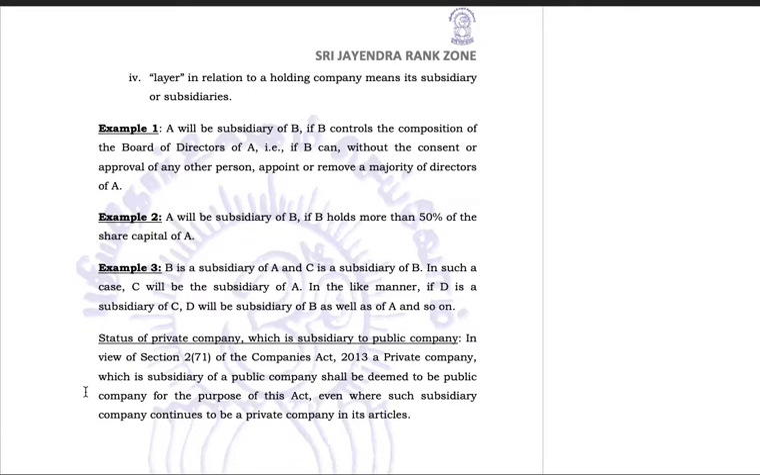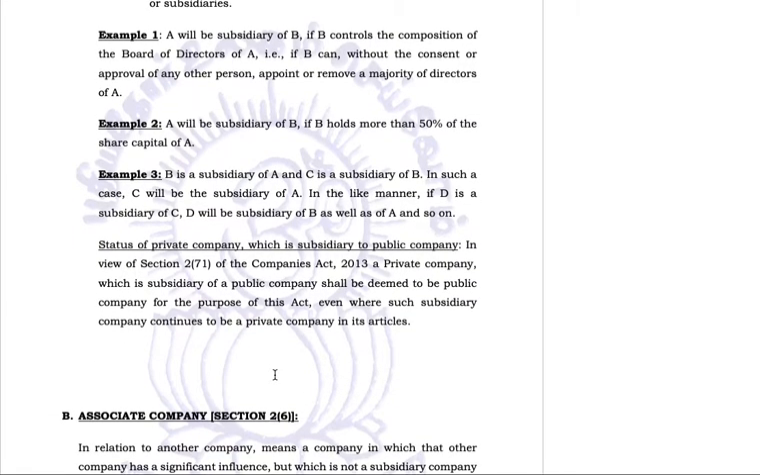In view of section so and so of the Companies Act, a private company which is a subsidiary of a public company shall be deemed to be a public company for the purpose of this Act. We have discussed this even where such subsidiary company continues to be a private company in its articles. Though the articles of the private company may claim that no, we are only a private company, it shall not be the case. It will continue to remain a public company till the time it is being held by a public company as its subsidiary.